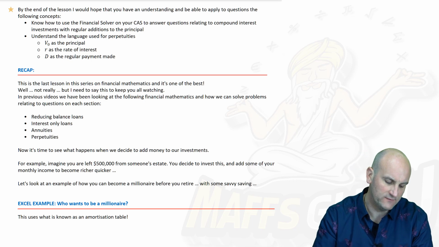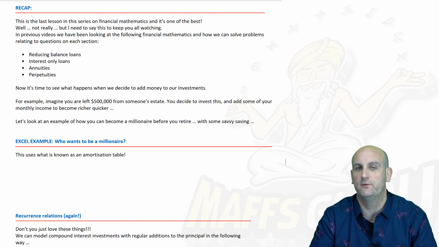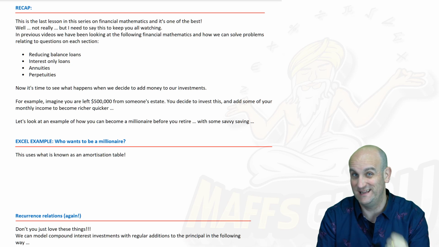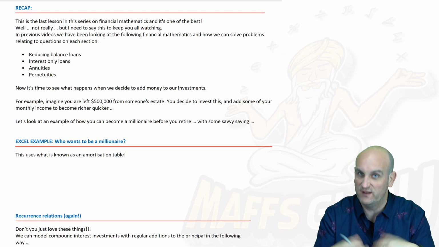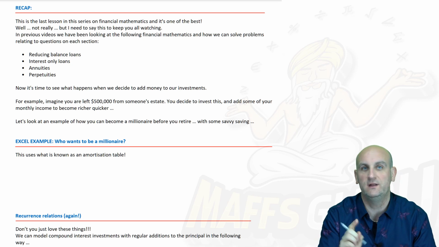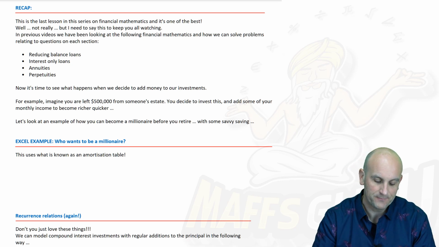We've dealt with the idea previously of reducing balance loans. That's where we've taken money from the bank and we pay it back in stages. We've looked at interest-only loans where we just pay the interest off and not the principal. We've looked at annuities where we pay a load of money into a bank account and effectively keep taking the money out until it all disappears. And the idea in the last video of perpetuities, where basically we just live off the interest of money.